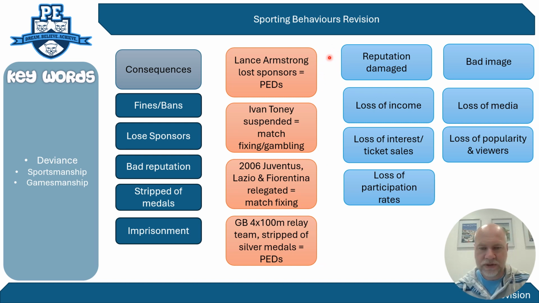So for the sport, there is an impact on its reputation, or it creates a bad image of the sport, which in turn leads to other consequences. There's often a loss of income for the sport due to a loss of media and sponsors not willing to be involved with a sport that has a bad reputation and image. It could lose the interest of fans, so ticket sales could go down. It could lose popularity, and viewers could go down. If you think about the golden triangle, that is all a knock-on effect, and it can have a negative impact on the sport. And you could lose participation rate.